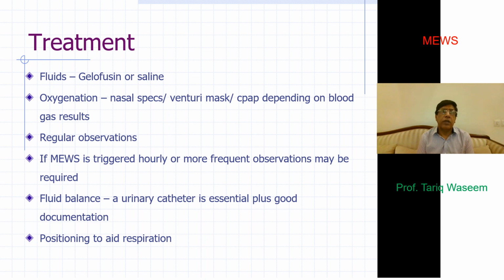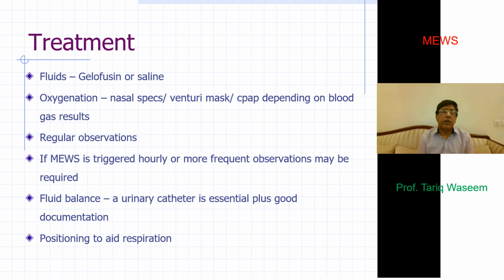Sometimes it's helpful to just position your patient correctly, and it improves their oxygenation. Someone in pulmonary edema would be better placed in a semi-reclining position with 2 or 3 pillows behind, and they are better sitting up.